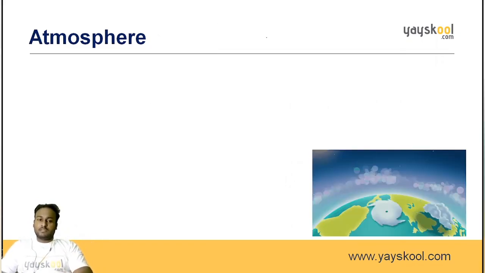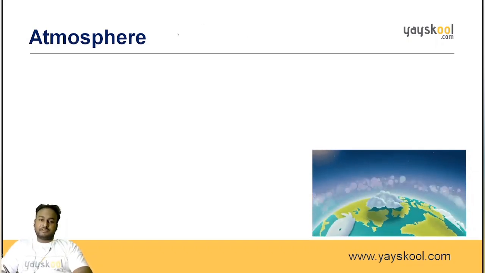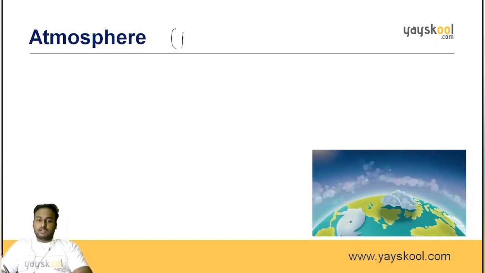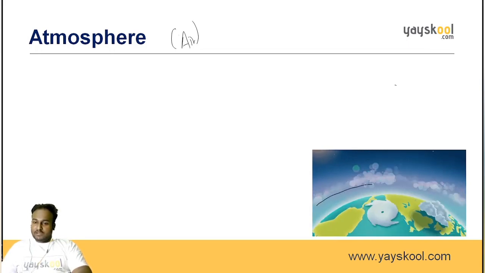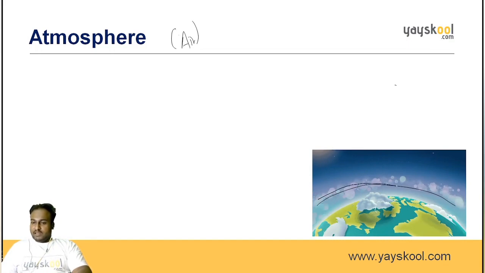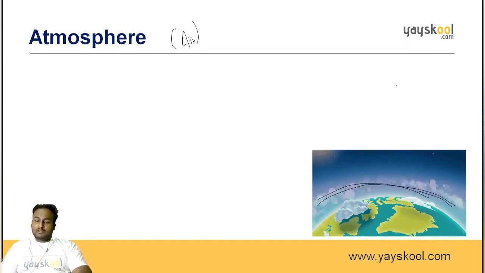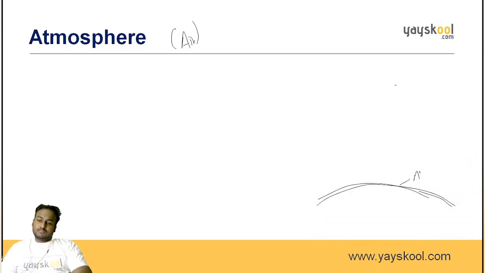Now let's talk about the final component of the biosphere, that is the atmosphere. See, atmosphere is nothing but air. I've already told you this is the earth, and there is a small layer around the earth which is present throughout the earth. So why is this atmosphere present? This thin layer is known as atmosphere only.